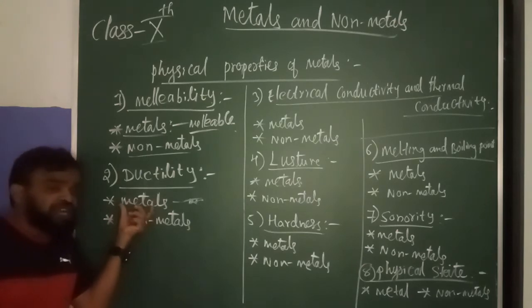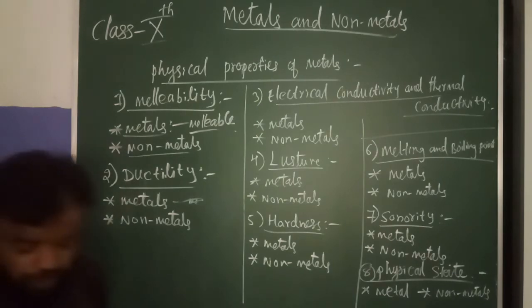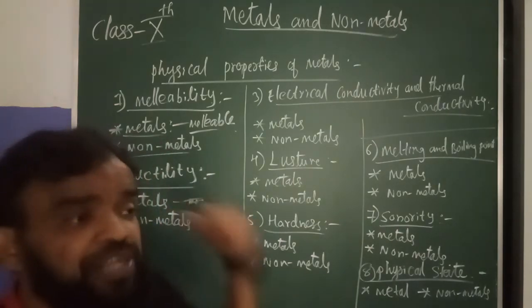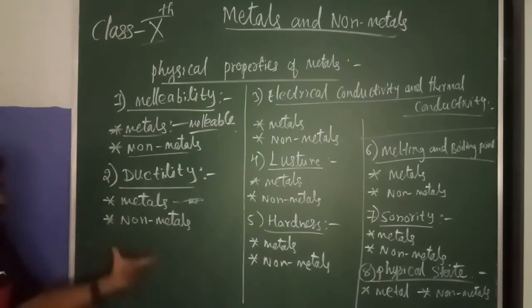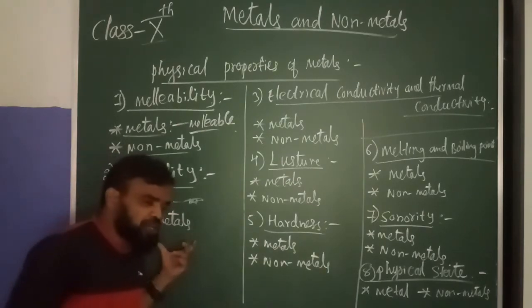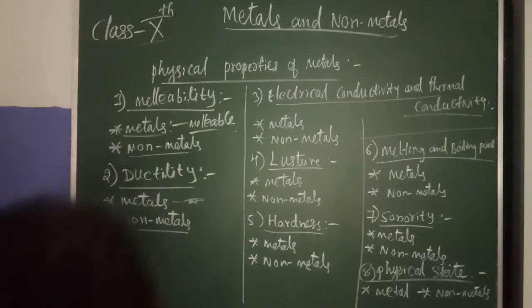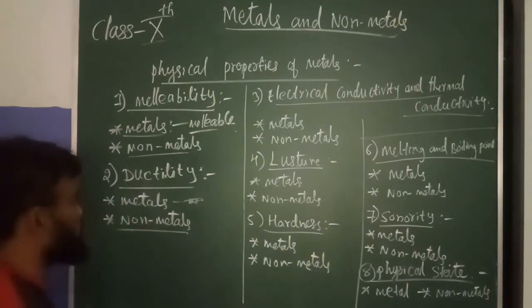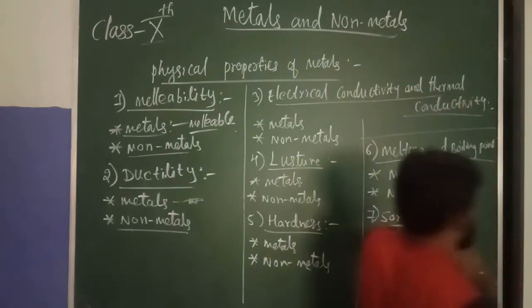From metals we can make wires, right? And non-metals we cannot, because non-metals are brittle. If you beat them with a hammer or heat and beat them, they will break off. These non-metals will not make wires or cables or any long thin wires. Understood?